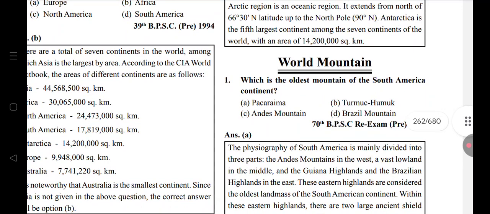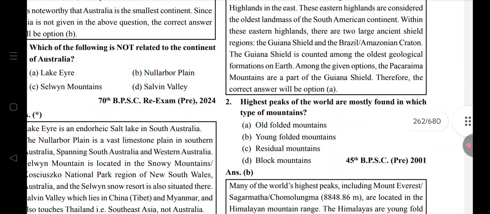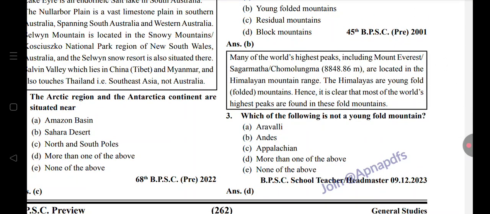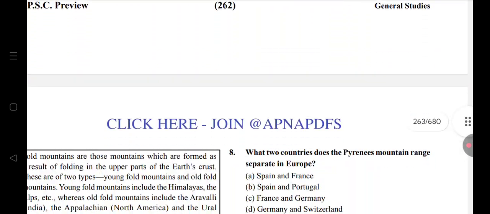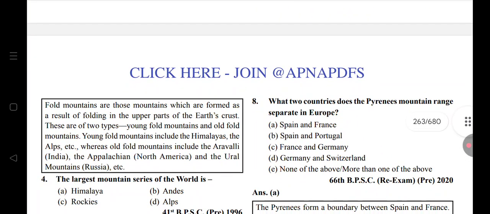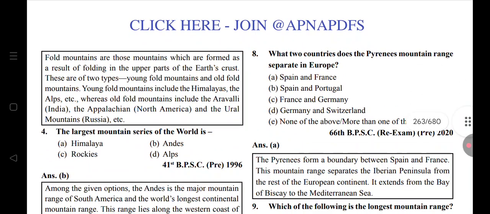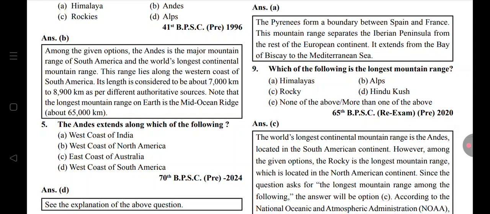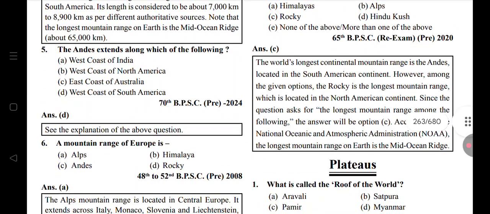Oldest mountain of the South American continent: Pacaraima. Highest peaks of the world are mostly found in which type of mountain? Young fold mountain. Not a young fold mountain: Aravalli, Appalachian and Ural are old fold mountains. Largest mountain series of the world: Andes, extending along the west coast of South America.